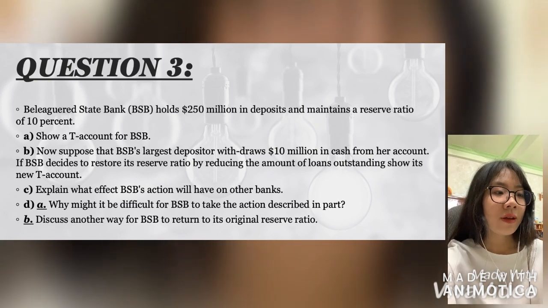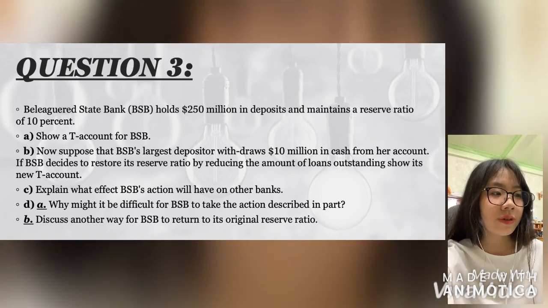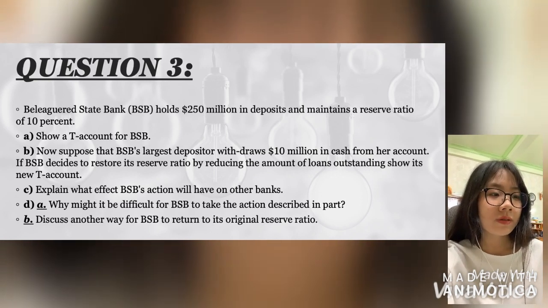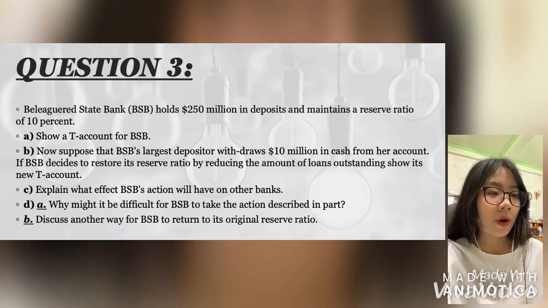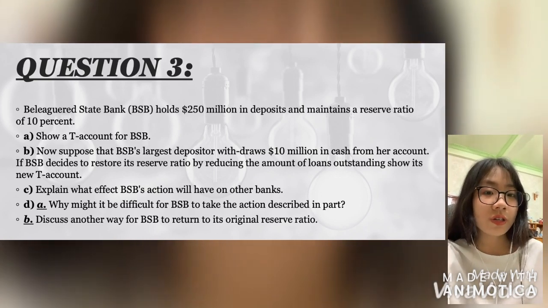C. Explain what effect BSB's action will have on other banks. D. Why might it be difficult for BSB to take the action described in part B? Discuss another way for BSB to return to its original reserve ratio.